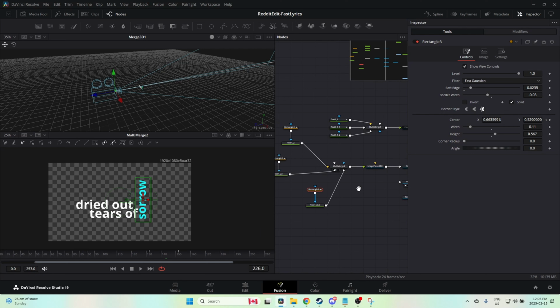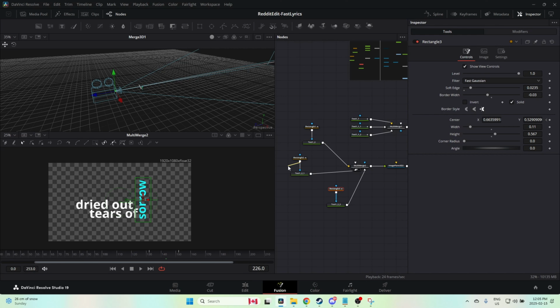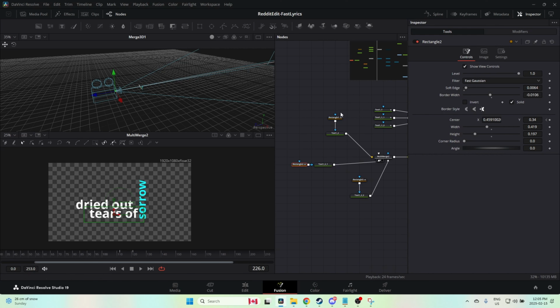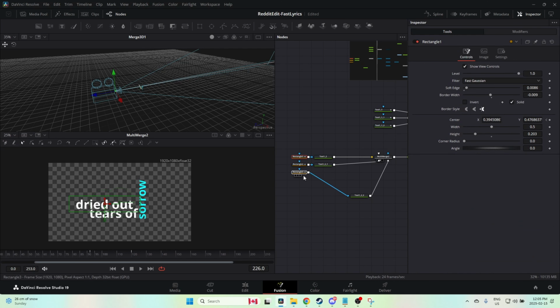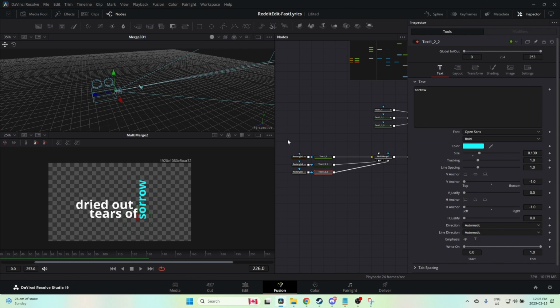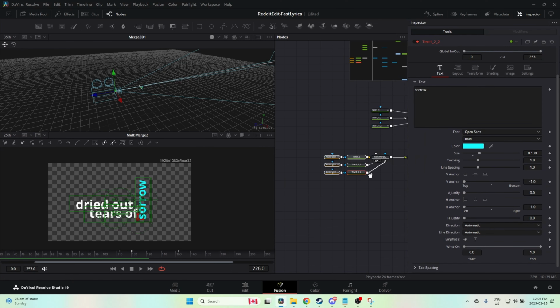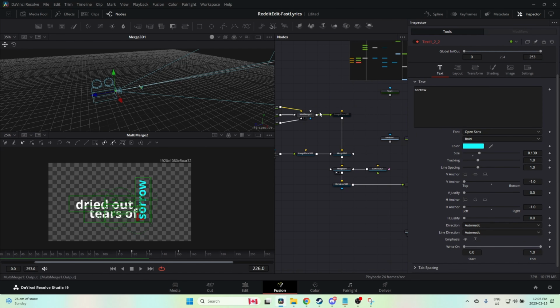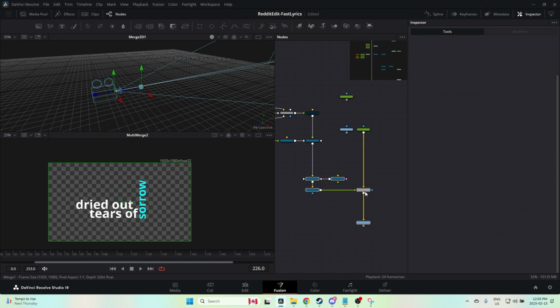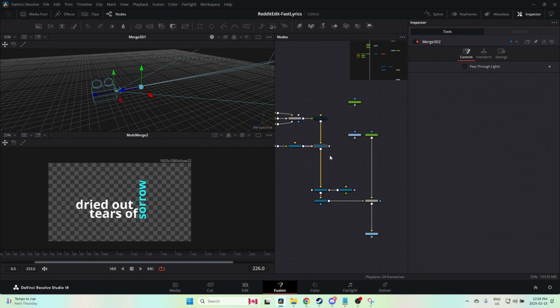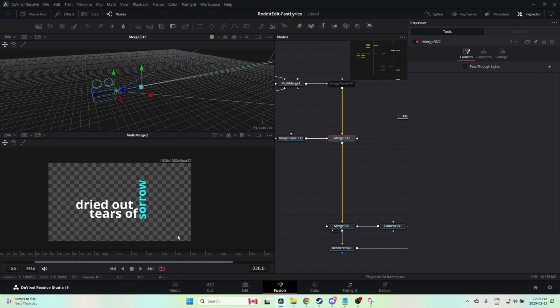So now we've got our first two sentences. And what we're going to do with these is we're now going to animate them. I know we've already animated the words. What we're going to do is animate it here, and we're going to put this into a 3D box. So I've got my merged 2D here.